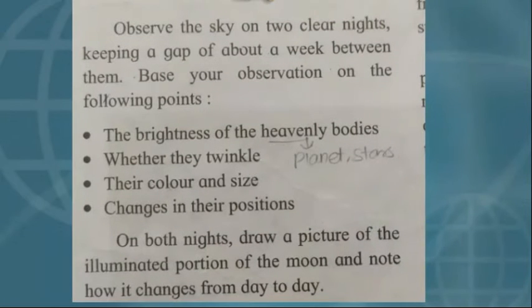So here is the activity. The activity is that you have to observe the sky on 2 clear nights, keeping a gap of about a week between them. Based on your observations, you have to note down the following points: the brightness of the heavenly bodies like planets and stars, whether they twinkle or not, their color and size, and the changes in their positions. On both nights, draw a picture of the illuminated portion of the moon and note how it changes from day to day.